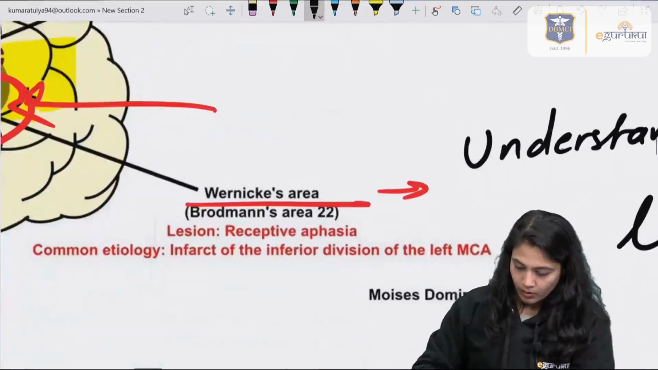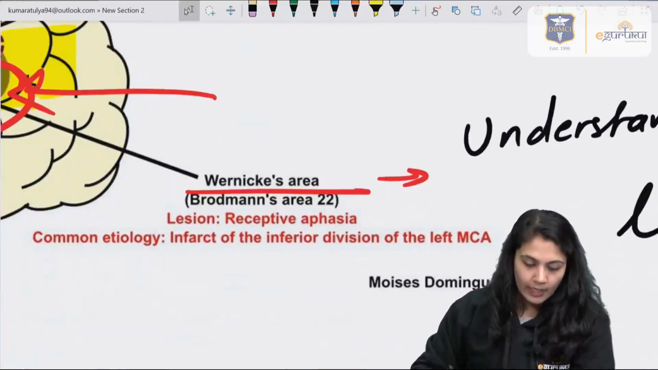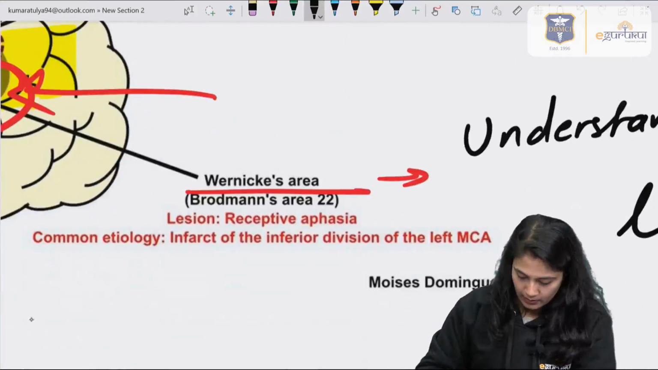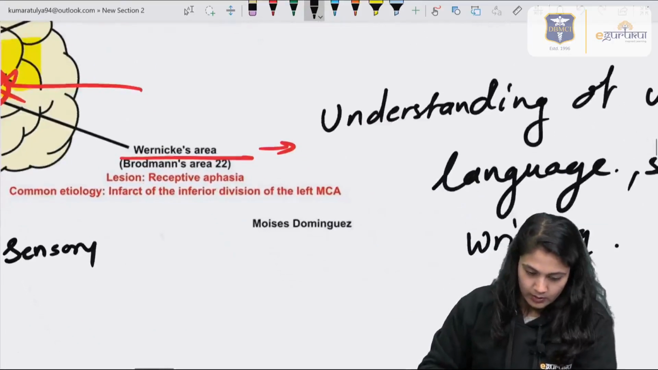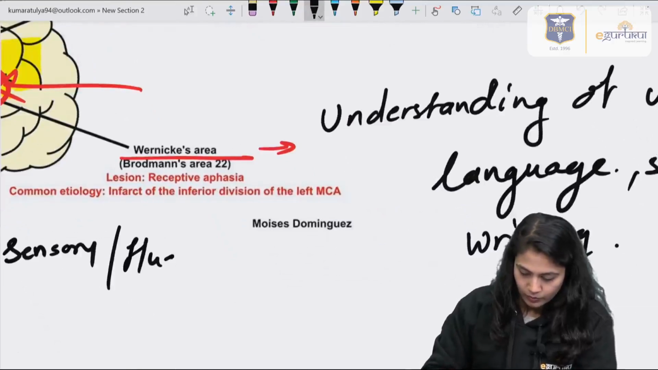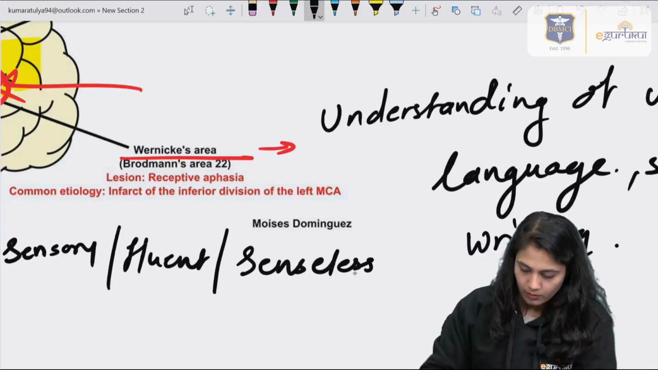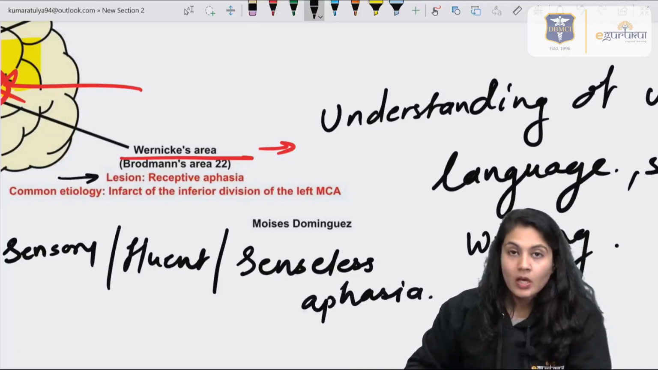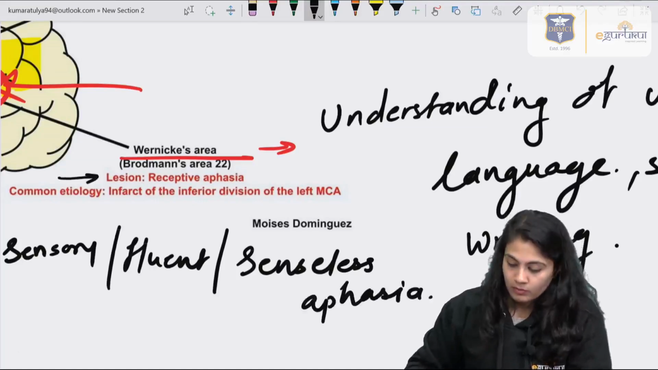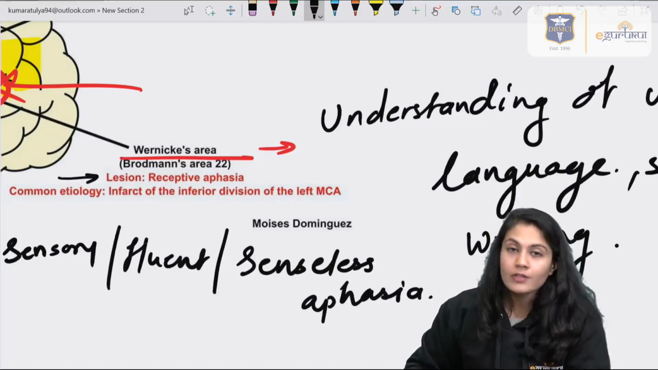If a lesion of Wernicke's area happens, there is sensory or fluent, or you can say senseless aphasia, which is also known as receptive aphasia. Now, why does it have so many names? Because it is not the motor area, so it is also known as sensory aphasia, fluent aphasia.